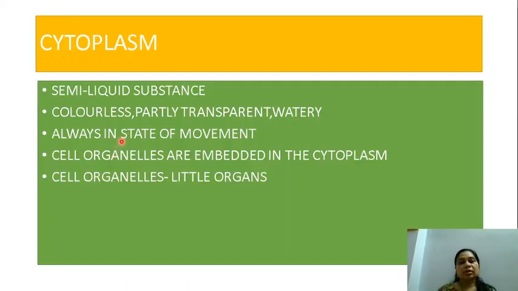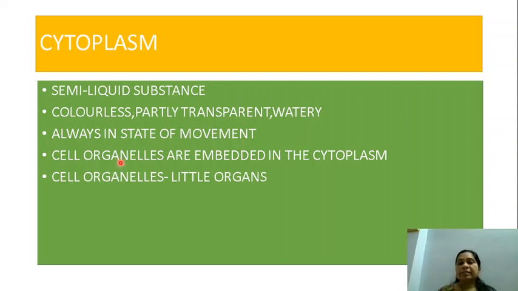Now we shall study about the cytoplasm. As I showed you, in the animal cell it was pink in color, and in the plant cell it was green in color. So what was that? It was a semi-liquid substance, not totally liquid. What is the color? It is colorless, partly transparent, and watery, because it is just a liquid substance. It is always in a state of movement. Whenever you observe it under a microscope, it is constantly moving.